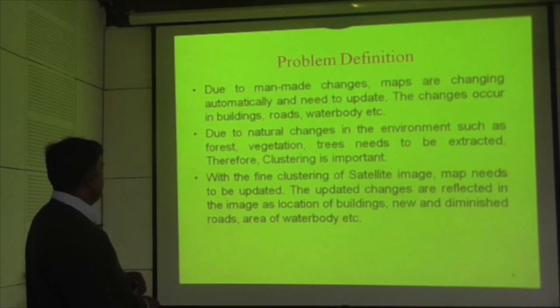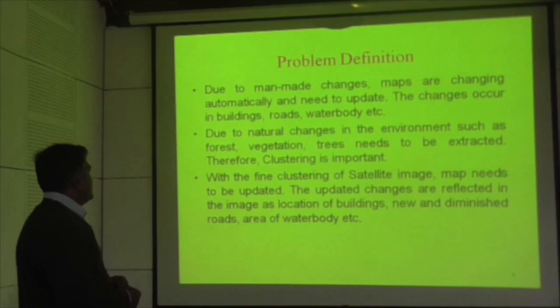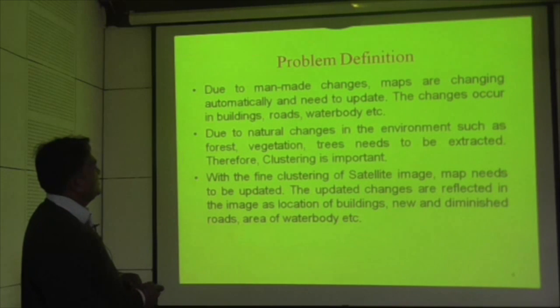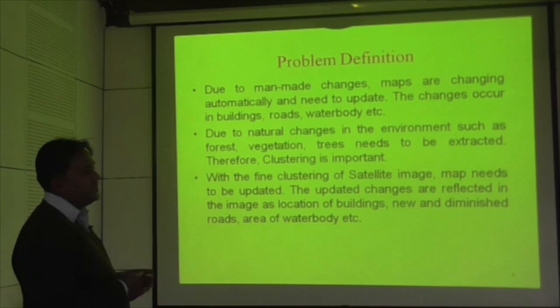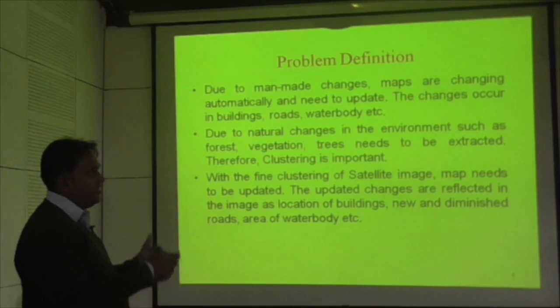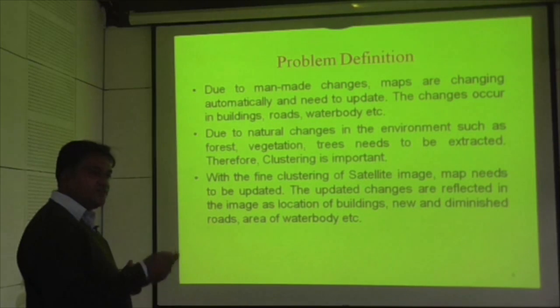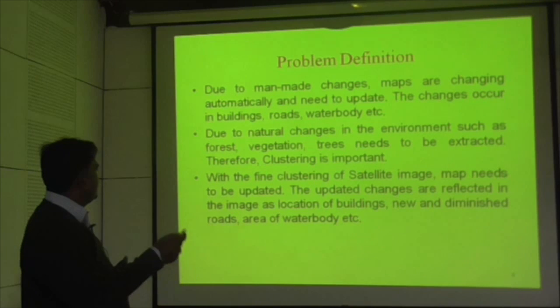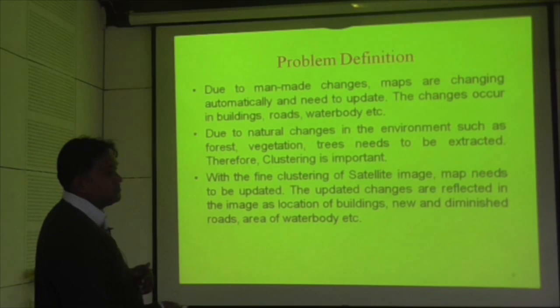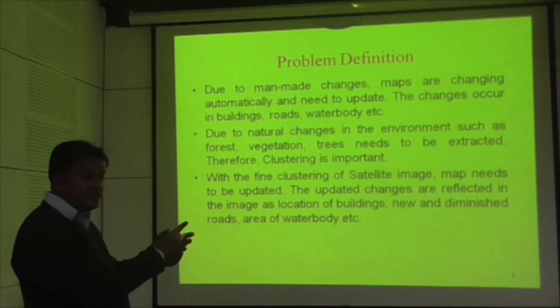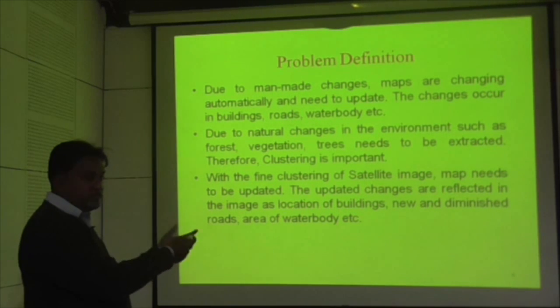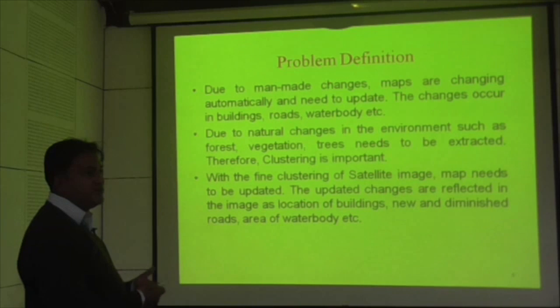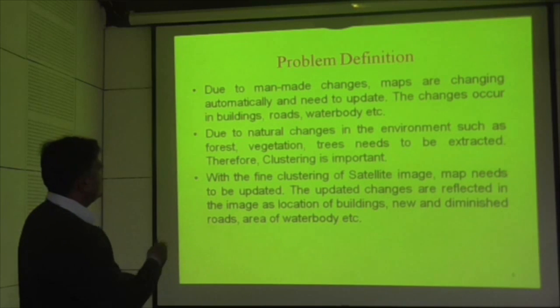So in the problem definition here, due to man-made changes, maps are changing automatically. The drawback of this is that so many features have been updated. There are natural changes also, and there are man-made changes also. Buildings are there, roads are there, whatever. These changes need to be identified in the image, and the planners need that change. What are the changes? They have to identify it very urgently and very frequently. So that needs to be done here.